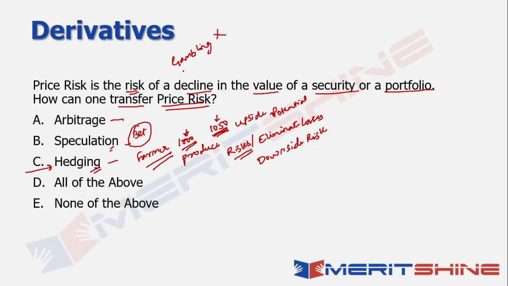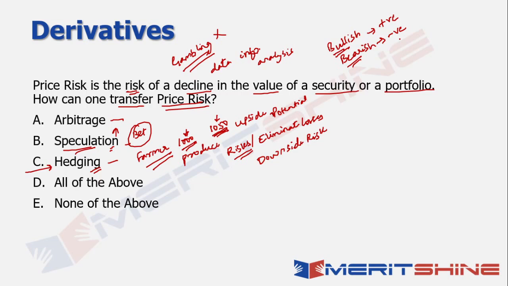So it's about taking a bet, let's say, based on some kind of data that is available to me, some kind of information that is there, and some kind of an analysis that I may have done, basis which I'm saying that the price of mangoes will basically go up. Now, if I say that the price of mangoes 3 months down the line is expected to go up, automatically I will take a bullish position or a positive expectation, right? What's the opposite of bullish? Bearish. That's the context. So, if many of you would have seen Scam 1992, this is the context in which we talk bulls and bears. So, if there is a positive sentiment, it is bullish. If there is a negative sentiment, it is bearish.